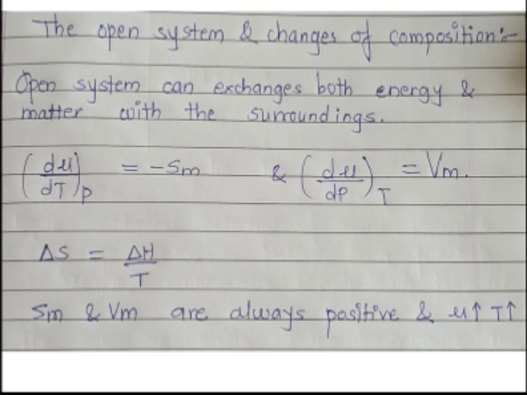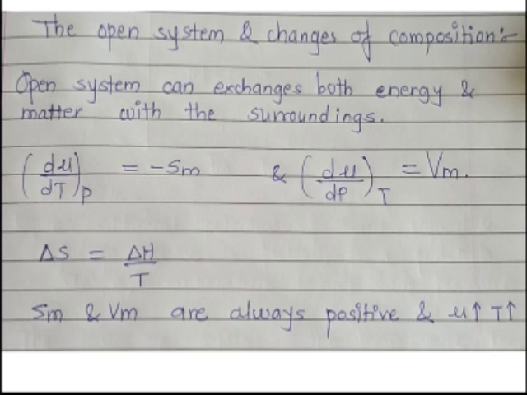Now, the next point is the open system and the changes of composition. For an open system, the system can exchange both energy and matter with the surroundings. So, we will get two equations to find out the chemical composition of an open system, and the equations are here. d mu by dT at constant pressure is equal to minus Sm. We have seen this equation.